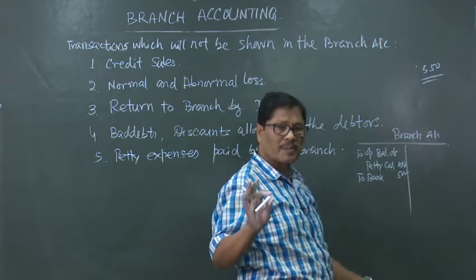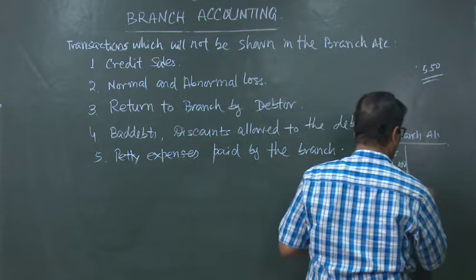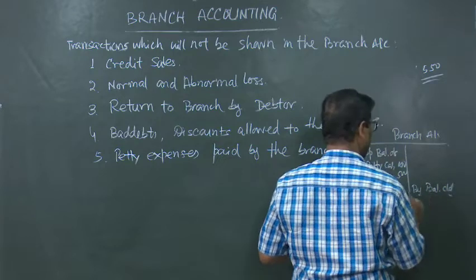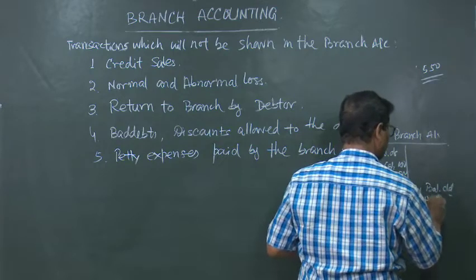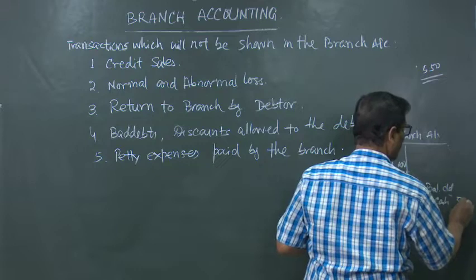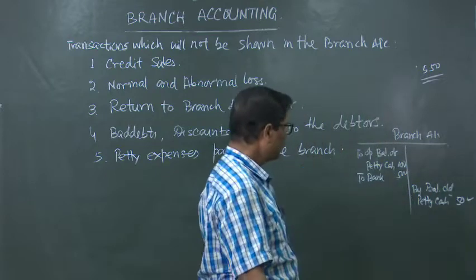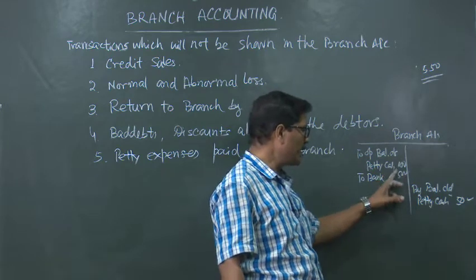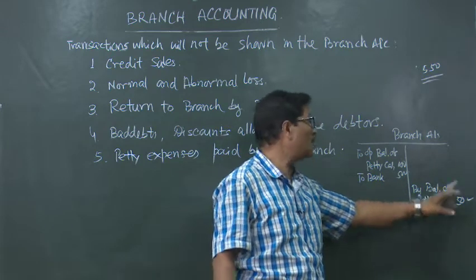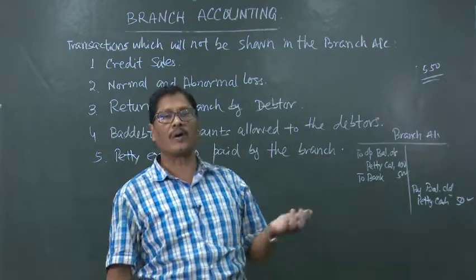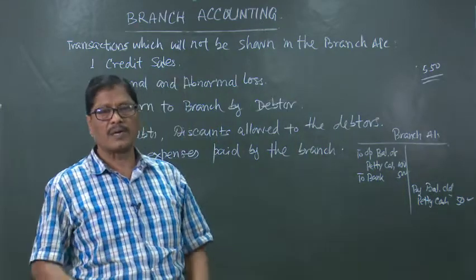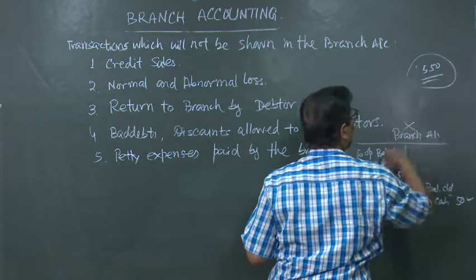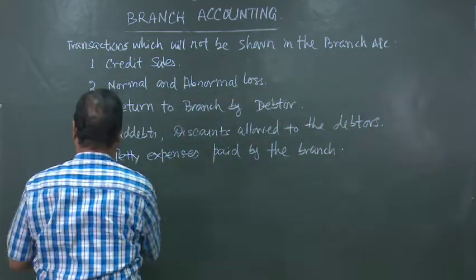So, 50 rupees is the balance, that will be in the closing balance. By balance carried down, we can write petty cash only 50, this will be recorded. That means automatically this 550 is taken care of, 500 plus 100, 600 minus 50, that is in the credit side, so 550. So, that is accounted for automatically, but directly we are not showing this 550 anywhere in the branch account, that is wrong.